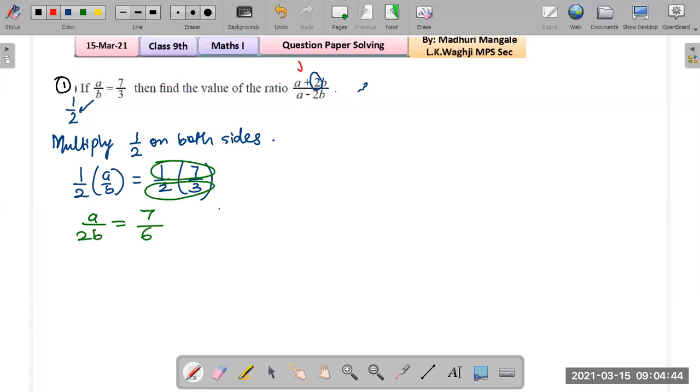Next we look at the operations. What is the sign between a and 2b? On the top you see it's a plus sign and at the bottom you see it's a minus sign. That means it is which property? That's componendo and dividendo, right? The numerator plus denominator and numerator minus denominator, that's componendo dividendo. So what are we doing? Applying componendo dividendo on both the sides.